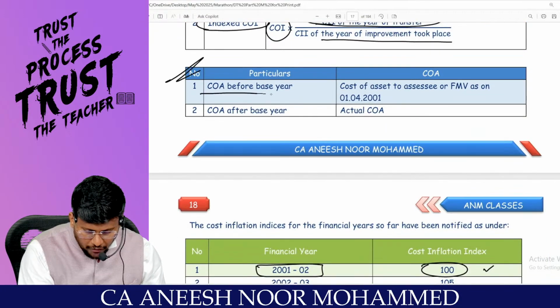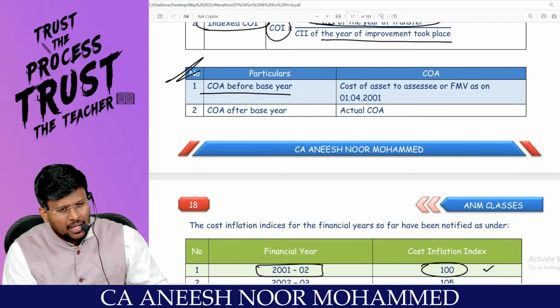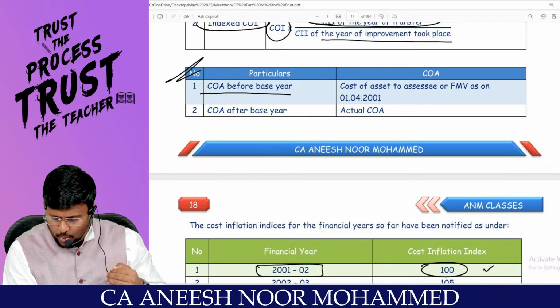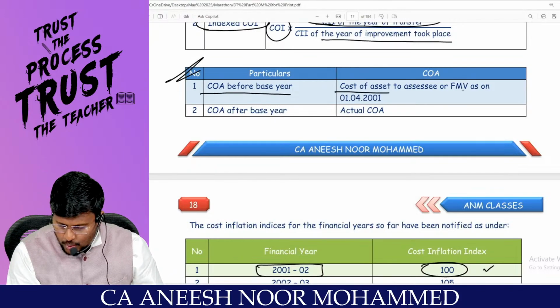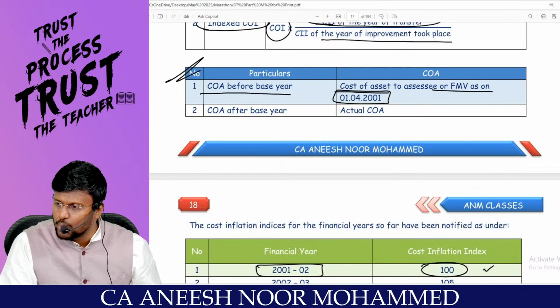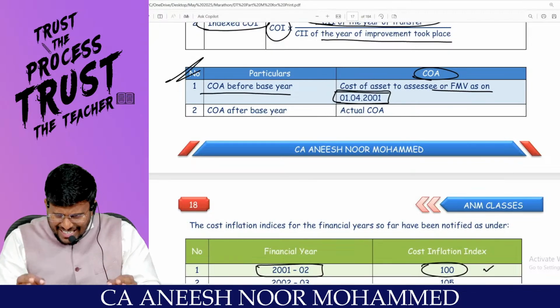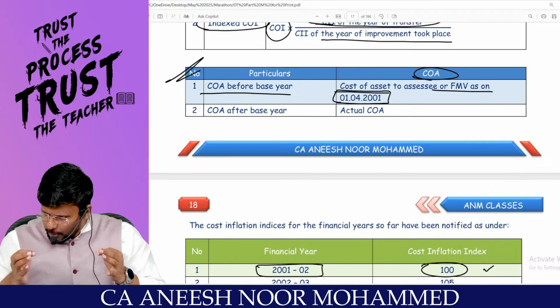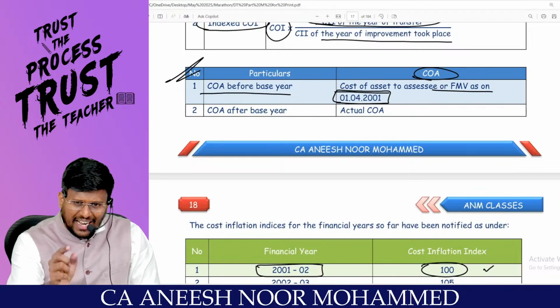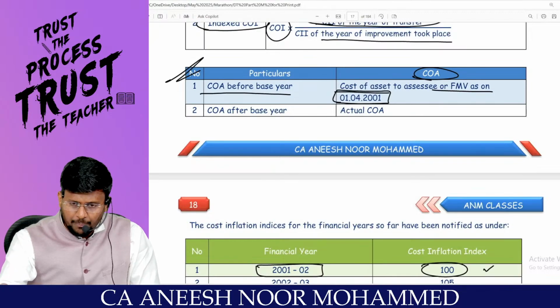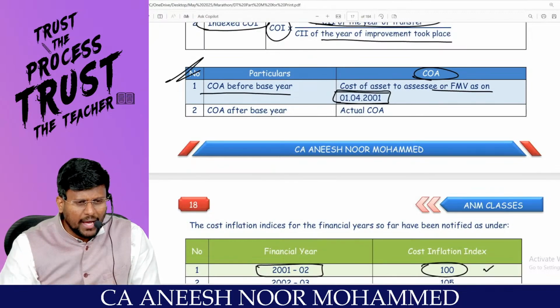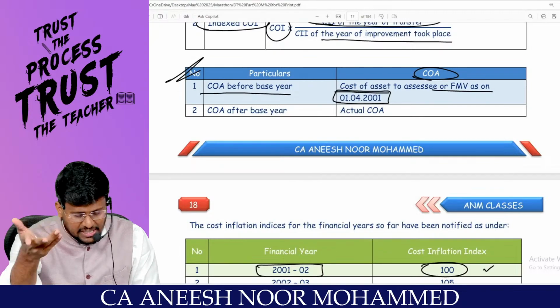If the cost of acquisition is before the base year, 1/4/2001, then either the cost of the asset to the assessee or the fair market value as on 1/4/2001 will be the cost of acquisition. That means if any assessee acquired a capital asset before the base year, you can take either the actual cost of acquisition or the fair market value as on 2001, whichever is higher.